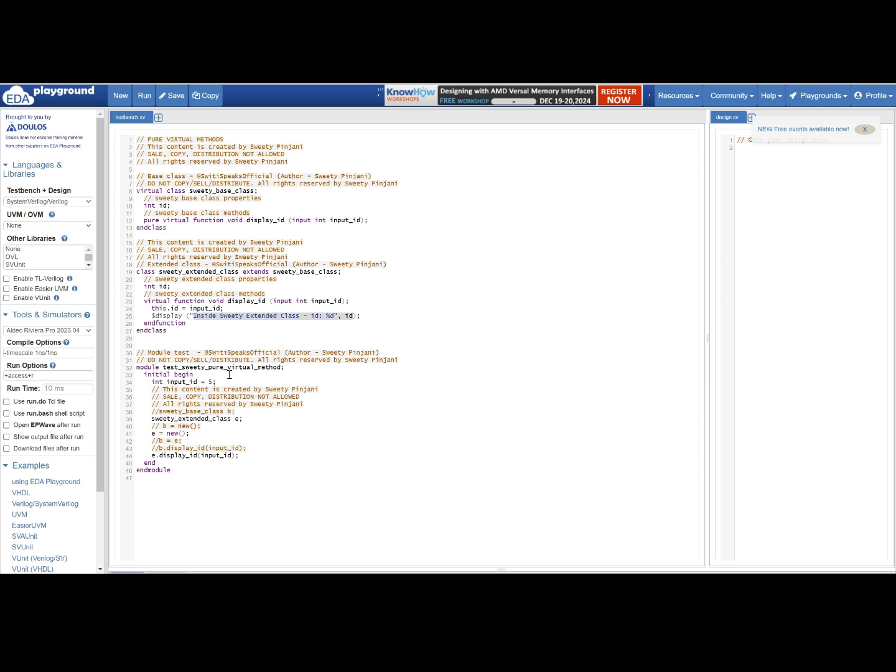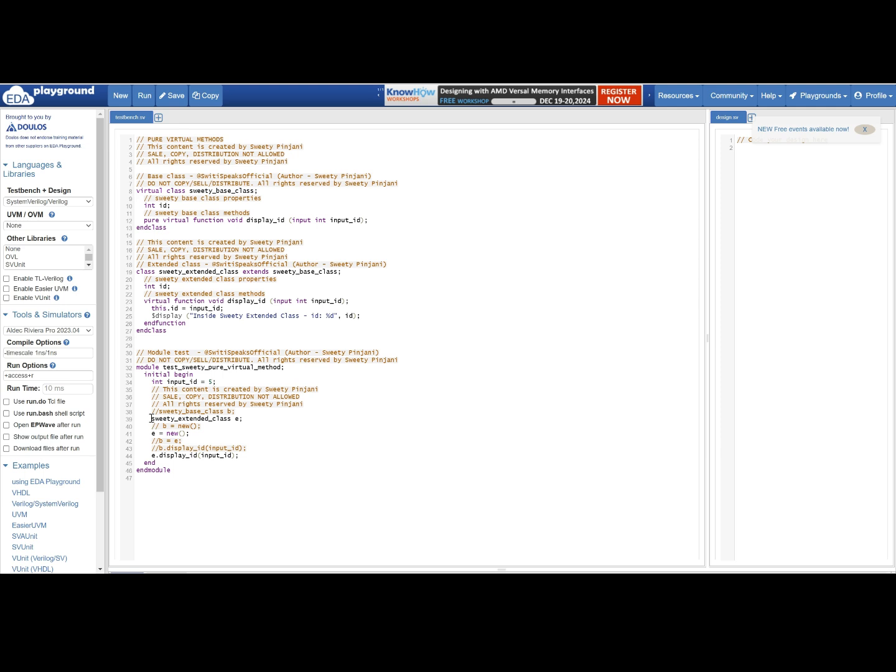Then you have a module, test Sweetie pure virtual method, wherein inside the initial block you have one variable, input ID, which is of type int. In this case, you are assigning the value 5.